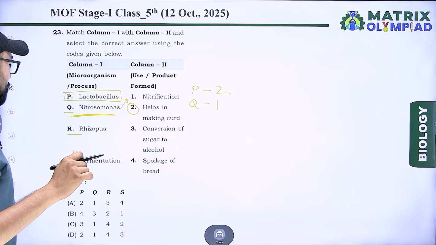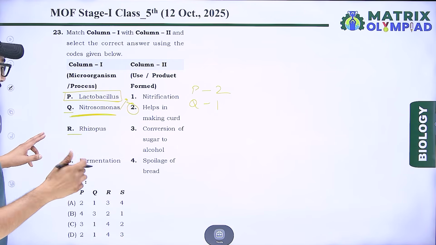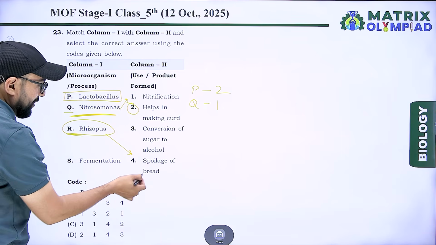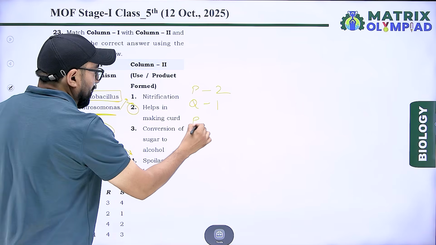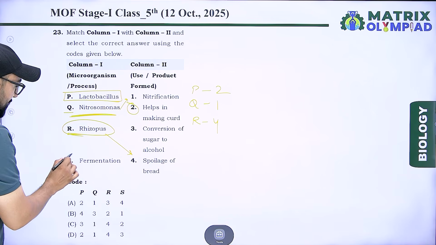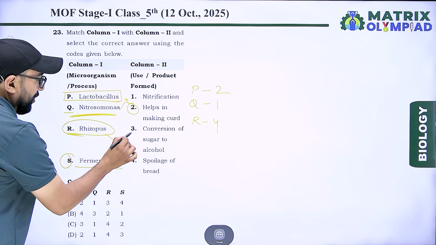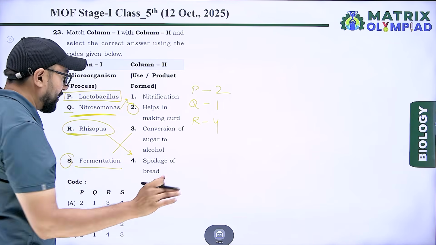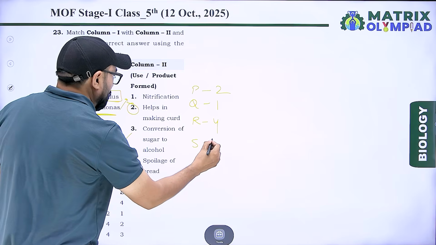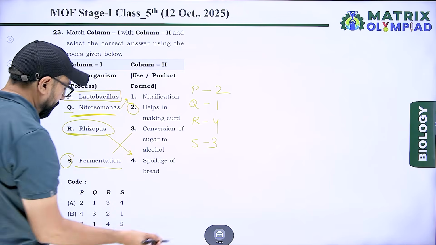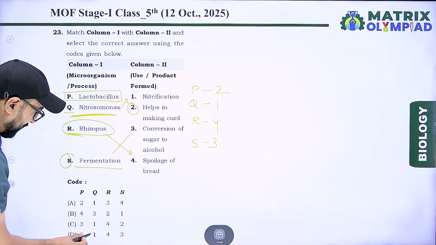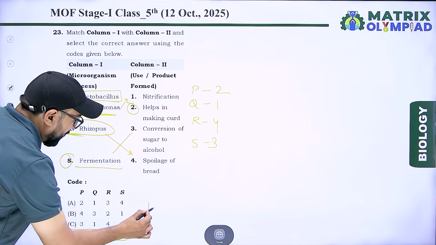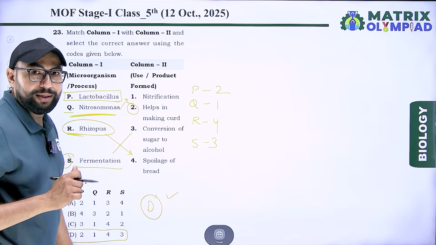Next, rhizopus. Rhizopus is a fungus that causes spoilage of bread. It means R matches with 4. And last, S, fermentation. Conversion of sugar to alcohol in absence of oxygen. So S matches with third. 2143. 2143 is in option D. So our correct option is option D.